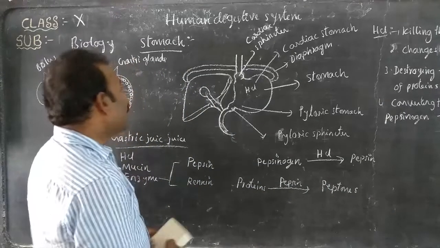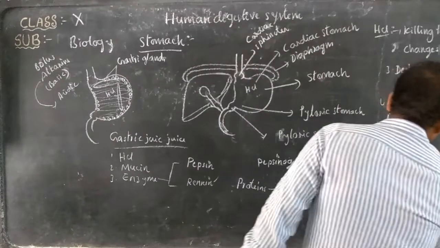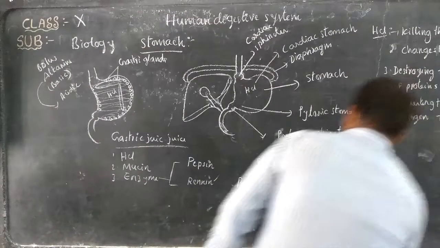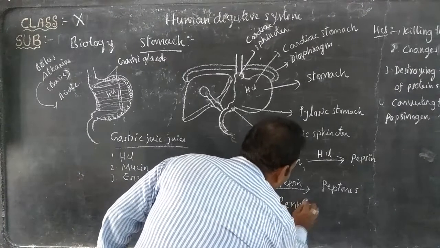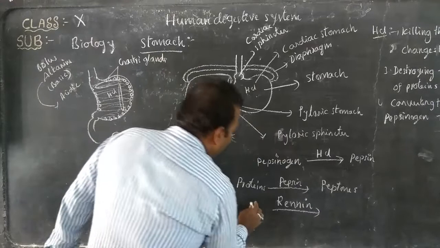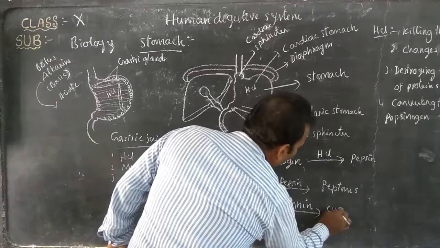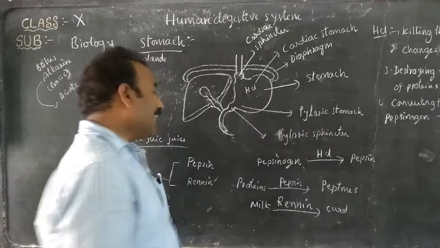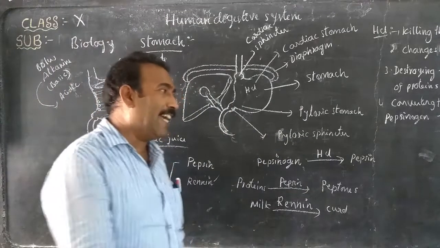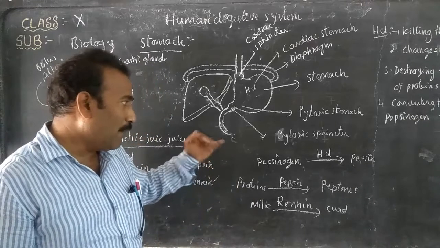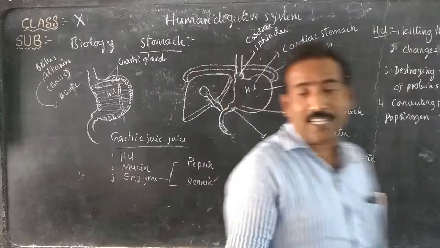One more enzyme is there, that is renin. What does renin do? Look here, renin converts the milk to curd. It is produced only in the infant, meaning a child below 2 years of age. That is called an infant.